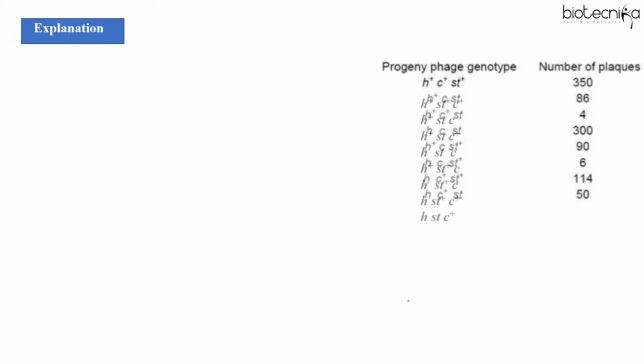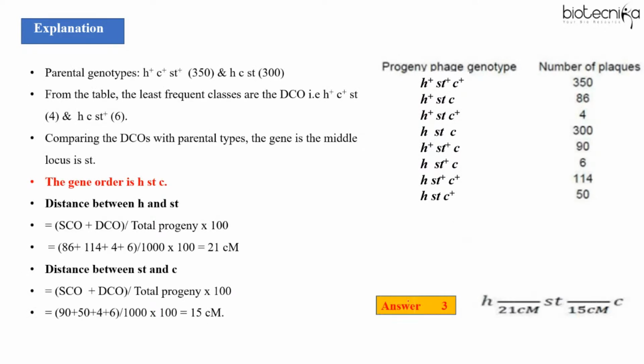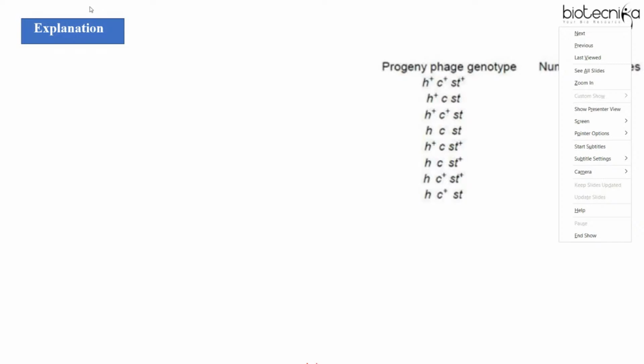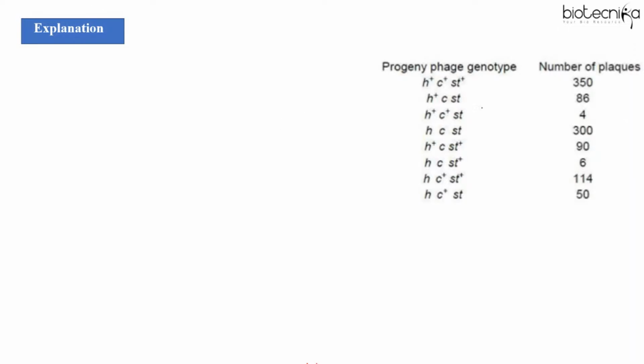Okay, coming back to the question. Basically, this is the data given to us. We have to determine the gene order and the distance between the genes. So what you are going to do, according to the flow chart I showed you, is first identify the parental combinations. So which is the parental combination here? Quickly tell me.